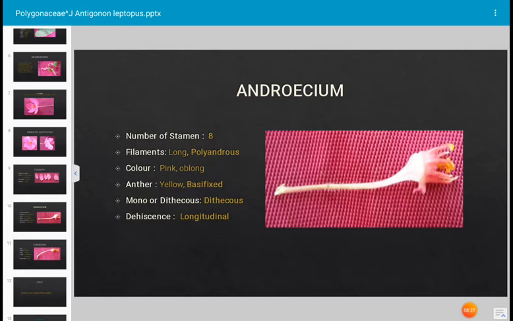Anther is yellow. It is basifixed, the filament is attached to the basal region of the anther. It is dithecous anther, and dehiscence, the opening of anther at maturity, takes place by longitudinal slit.